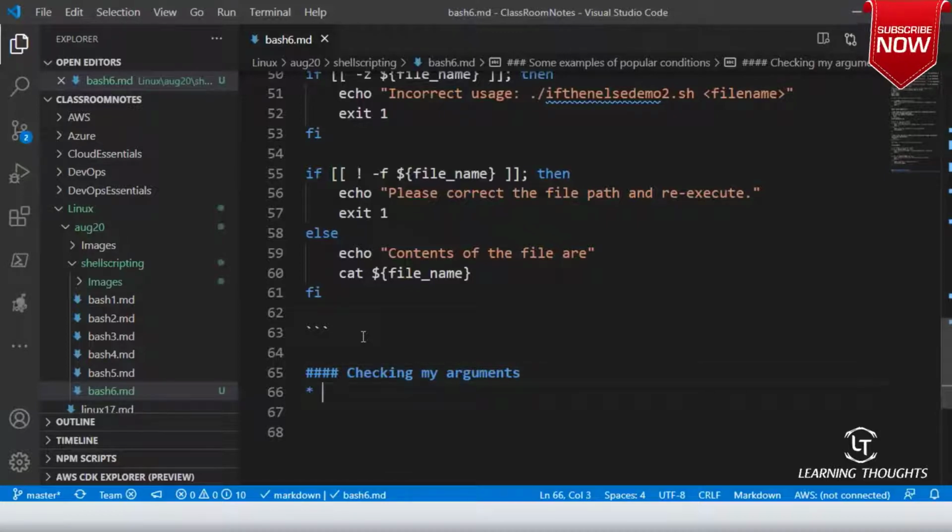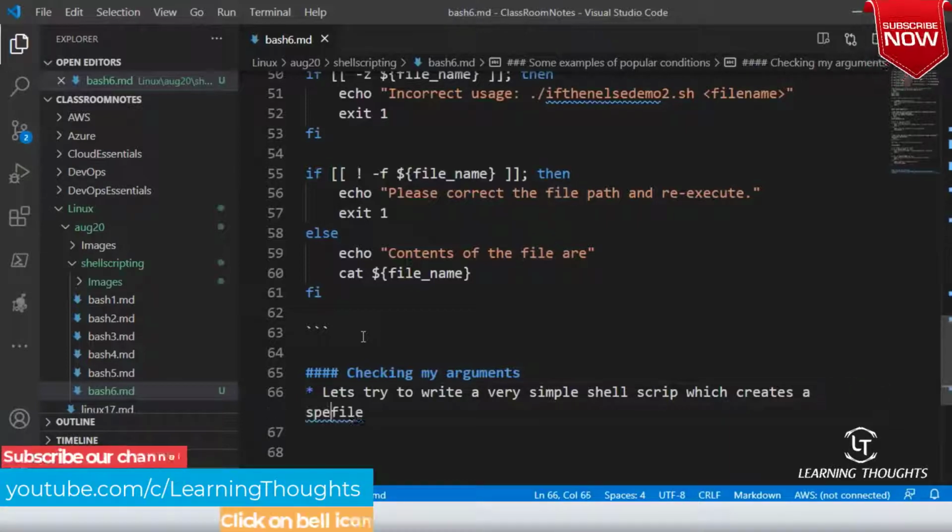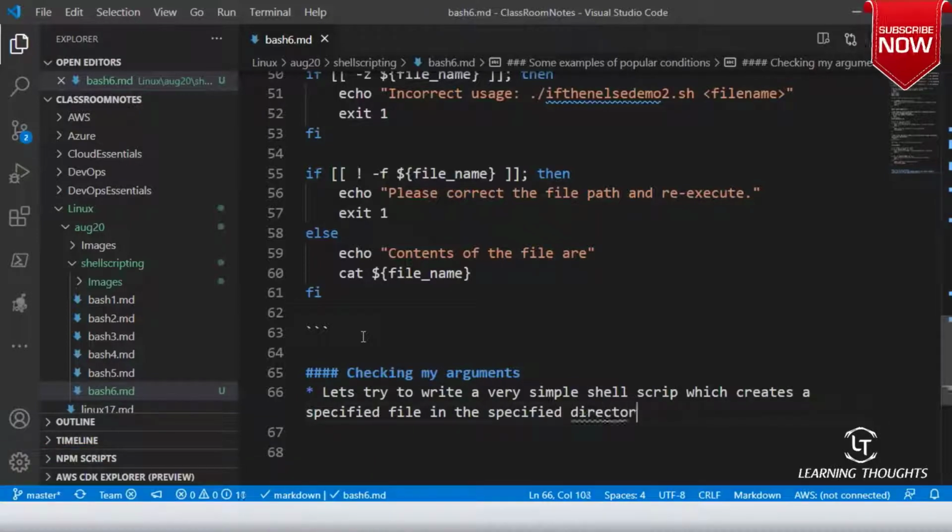So let us try to write a very simple shell script which creates a specified file in the specified directory with specified content.